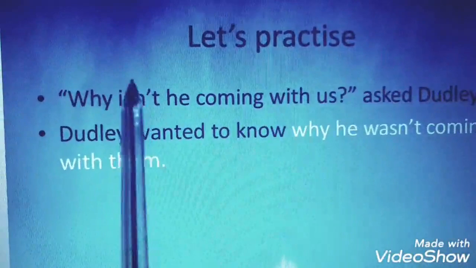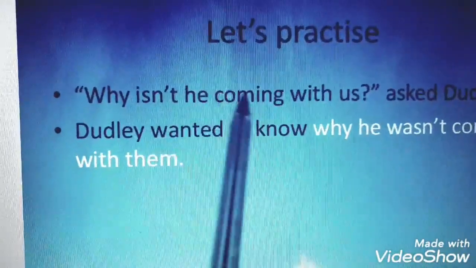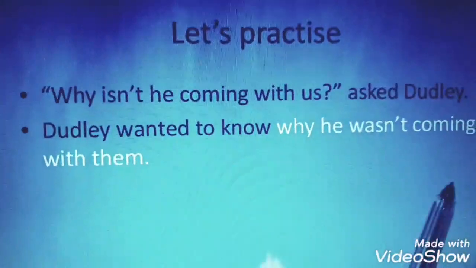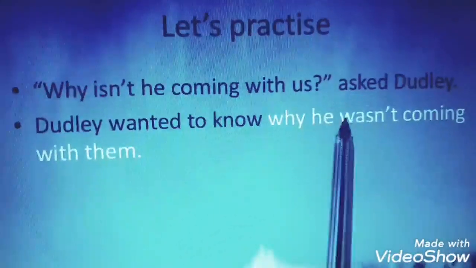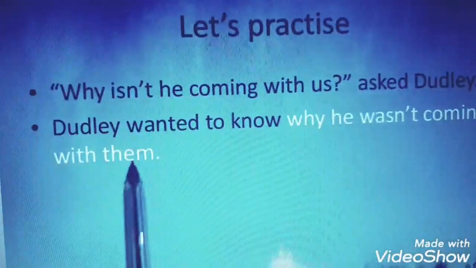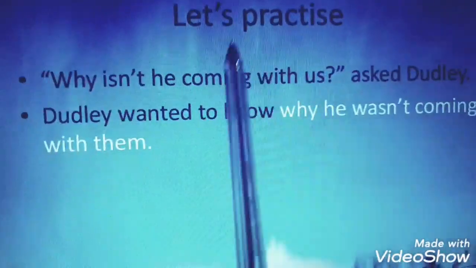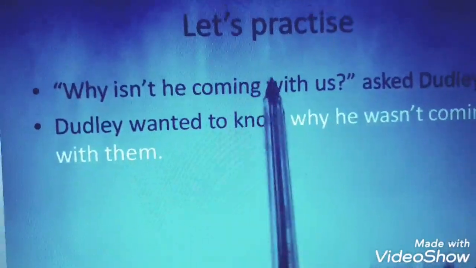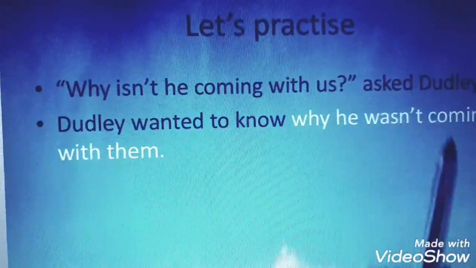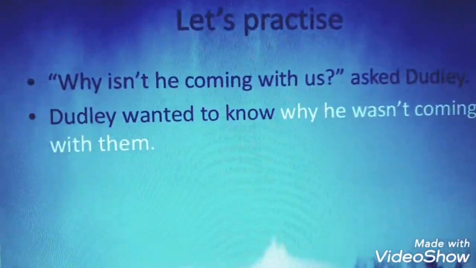Isn't coming is present continuous, and it changes into past continuous. Why he wasn't coming with them. Us also changes into them, because Dudley wanted to know. This person is coming with Dudley and the other group.